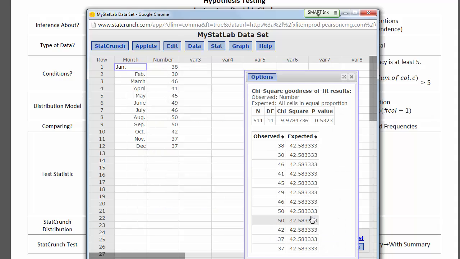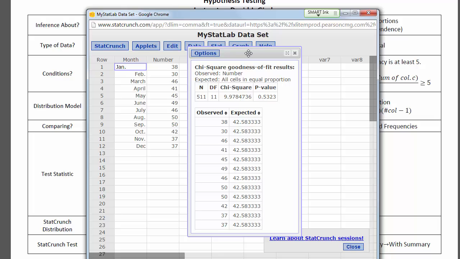So if I hit compute, there it is. Now notice here all these expecteds are 42.58. That's what you need to look at for the conditions. The expected values for the conditions all need to be above 5. Clearly they're all above 5, so we meet that condition.